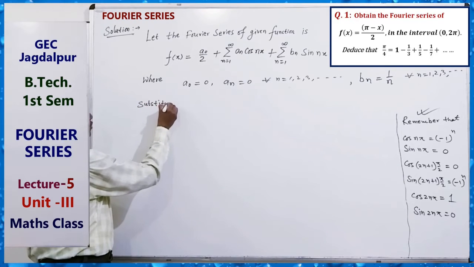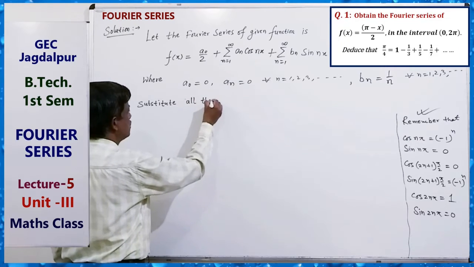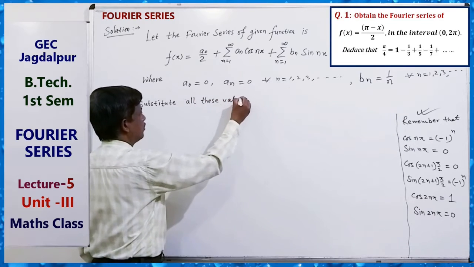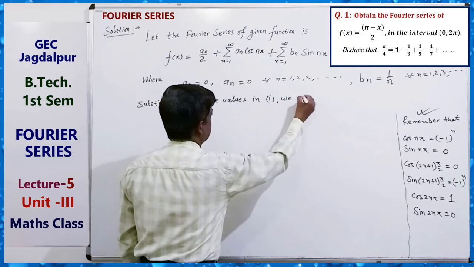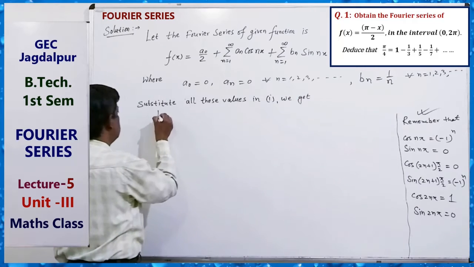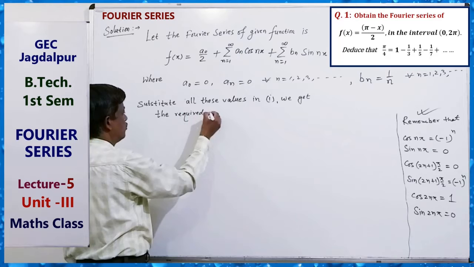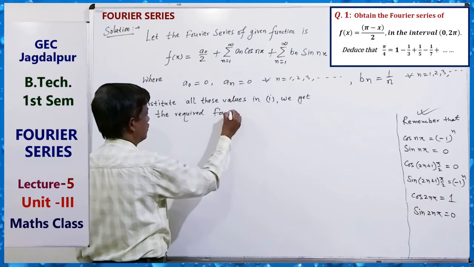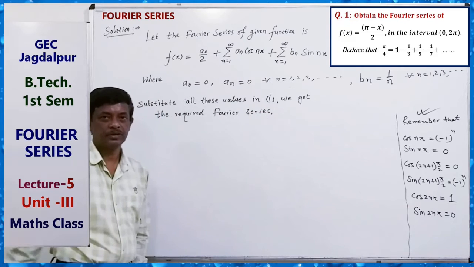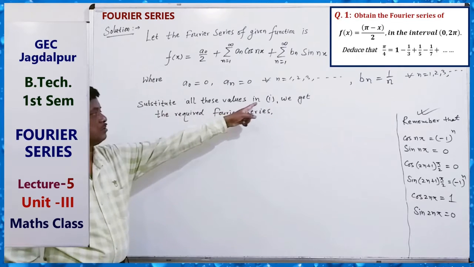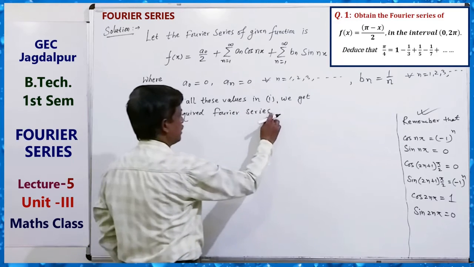Substitute all these values in 1, we get the required Fourier series. Substitute all these values in 1, we get the required Fourier series as